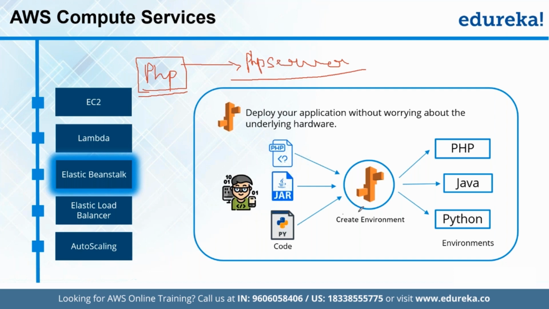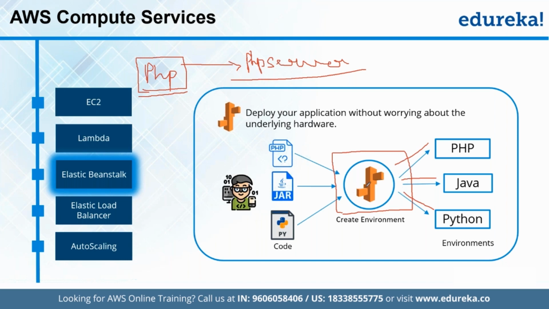And that's the main purpose of Beanstalk. What Beanstalk does is simply set up the entire environment which needs to be in place before the application can be up and running. For example, here we need PHP, here we also need the Java environment to be set up, and we also need Python to be set up, right?